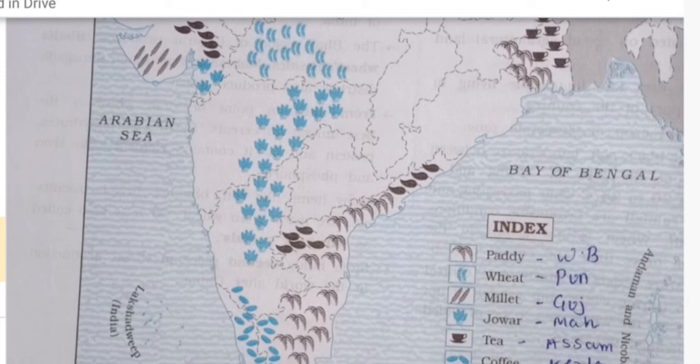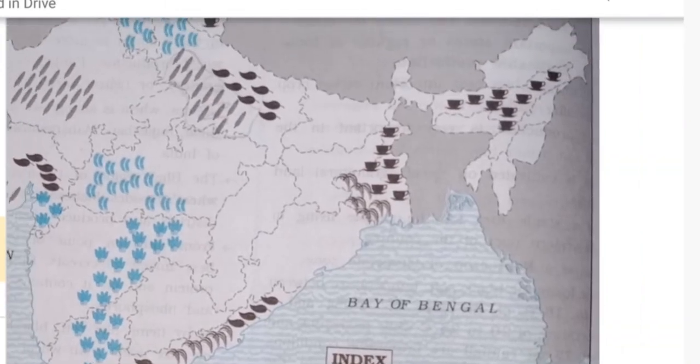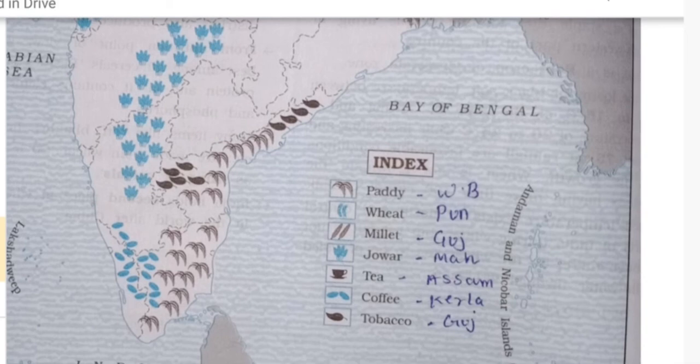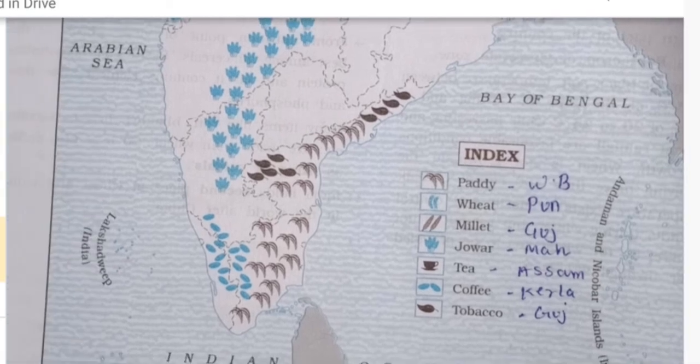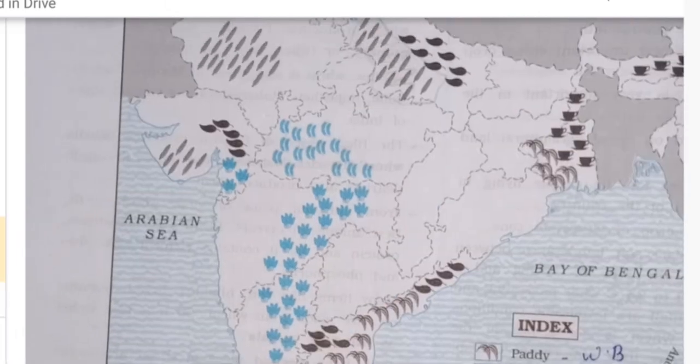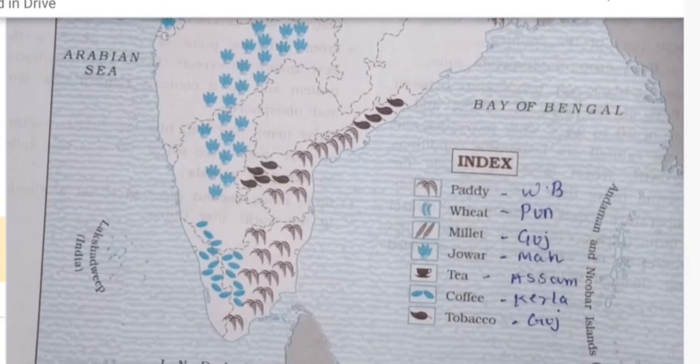The next question is tea. Tea is grown in Assam, and certain parts of West Bengal are also part of it. As you know, tea grows in the sloping areas. Next, for coffee, the best one is Kerala. You can see the symbol of coffee, and you have to draw like that. Tobacco is in Gujarat. See the leaves. Such a symbol is good.